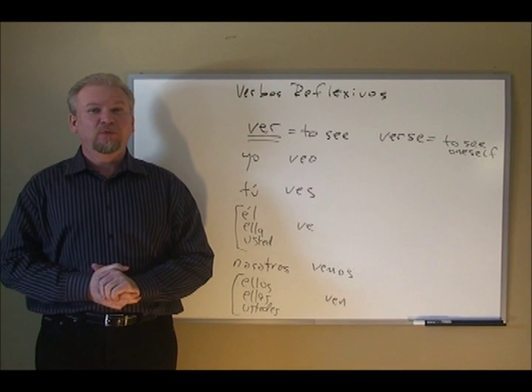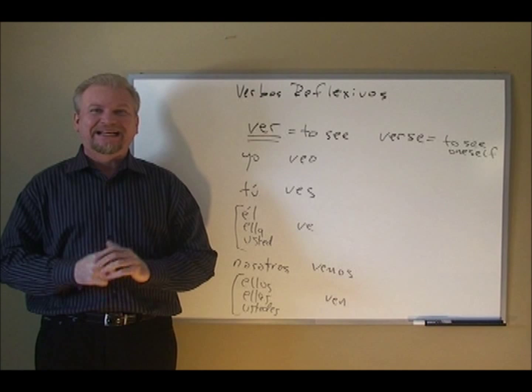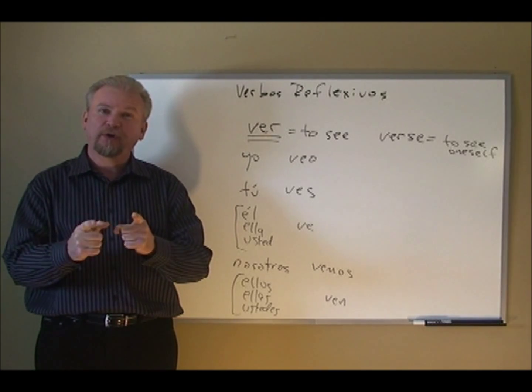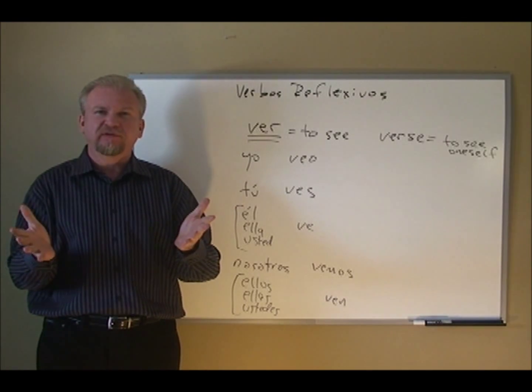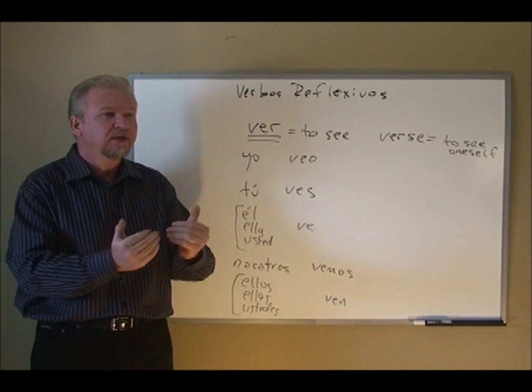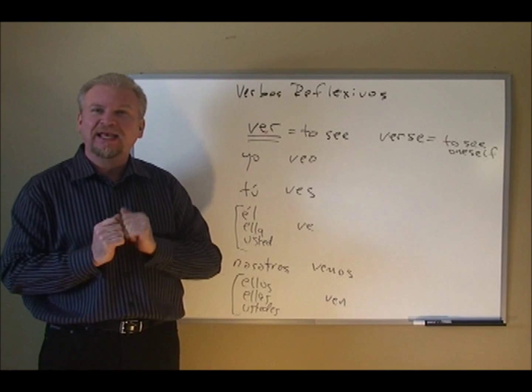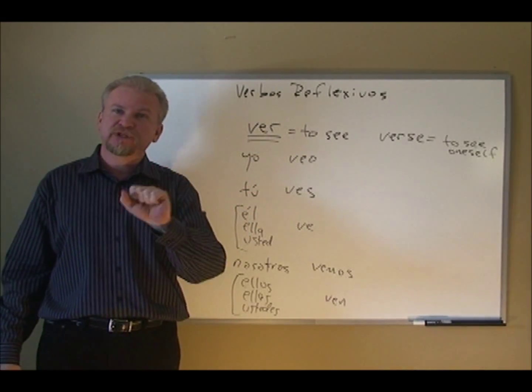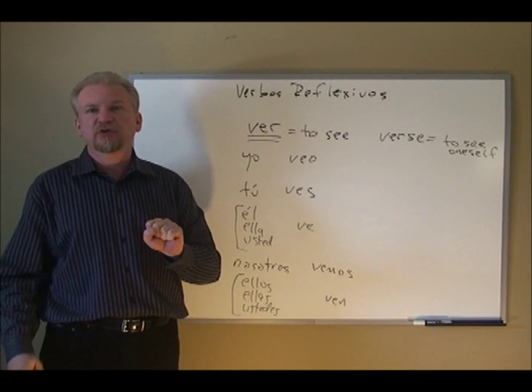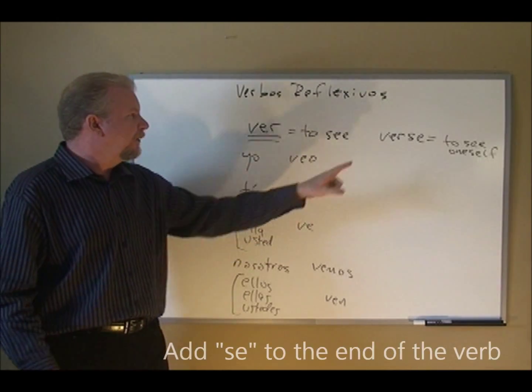Hola! Now we're going to talk about verbos reflexivos, or reflexive verbs. What does that mean, reflexive? Well, when you have a reflection, it means something is looking back at you. A normal verb, we have an example, ver, to see. The reflexive verb, though, is made up of two parts.